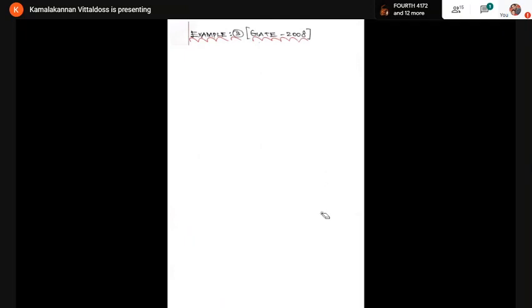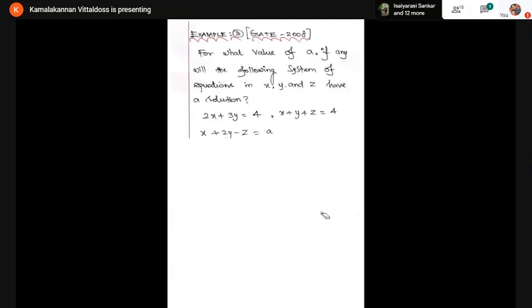Listen carefully. My third example. Look at the problem. It's a different problem. For what value of A, if any, will the following system of equations in x, y, and z have solutions?